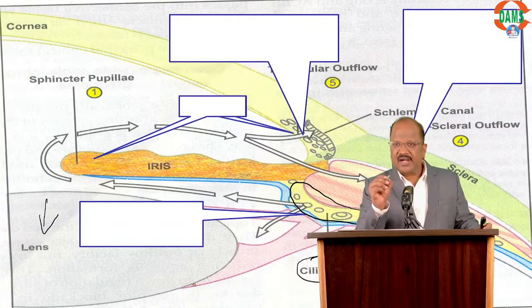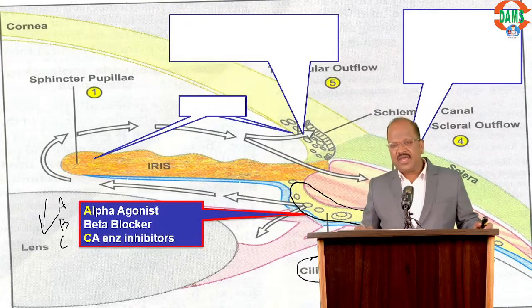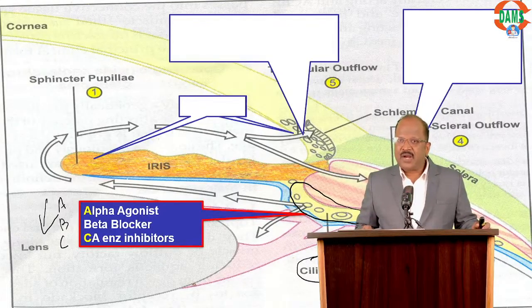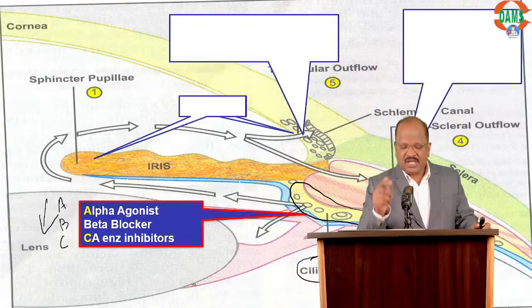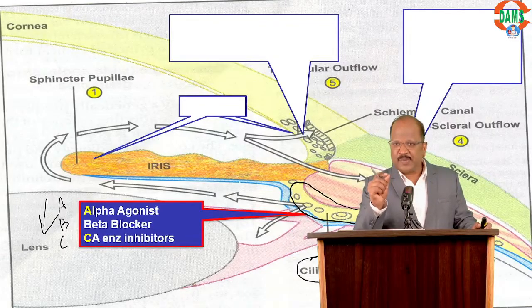What are the drugs acting on the ciliary body decreasing aqueous secretion? Mnemonic A, B, C. A for alpha agonists like apraclonidine, brimonidine. B for beta blockers like timolol. C for carbonic anhydrase enzyme blockers like dorzolamide, brinzolamide.